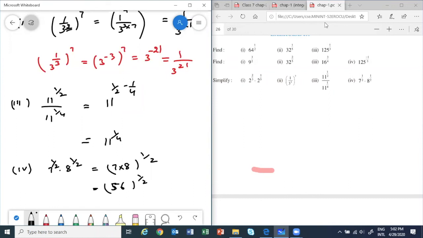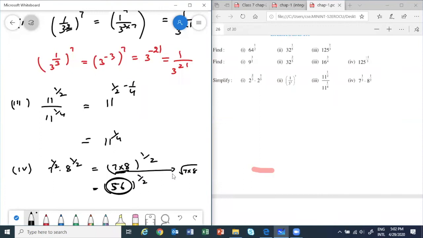We can take root 56. Tasneem? We can keep solving further. We can take root 56, but you know what will happen? We'll get 2 root of 14. You know why? Because this is not a perfect root, 56. See, Tasneem is saying, ma'am, can we take root 56 and then find further?